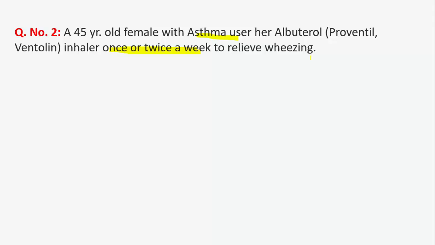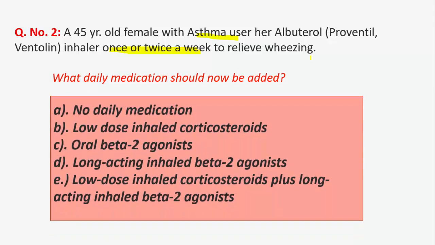So the question states, what daily medication should now be added? So the correct option here will be no daily medication is required, because this patient has mild intermittent asthma and she requires no daily medication, because the current guidelines recommend the following treatments based on asthma classification.